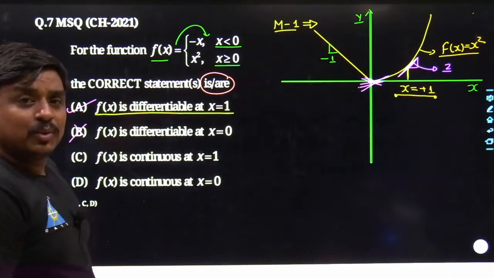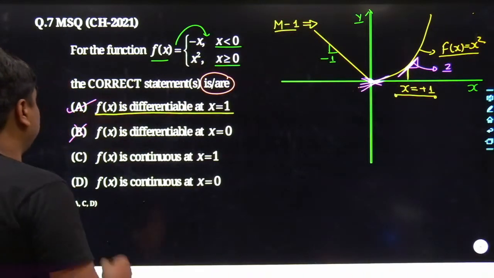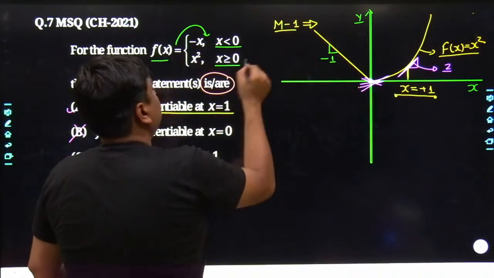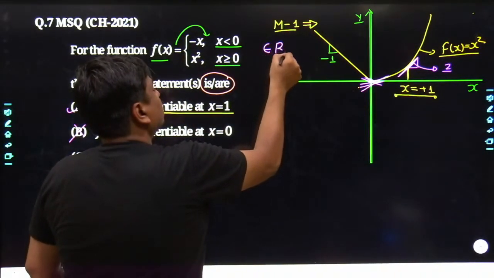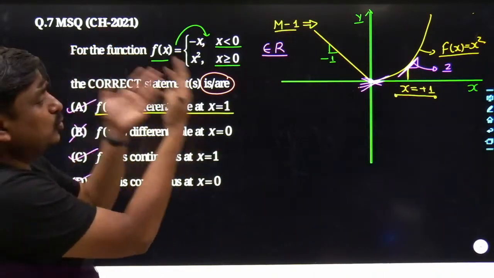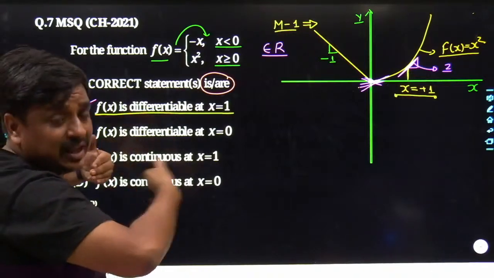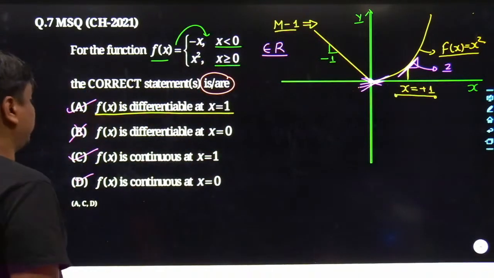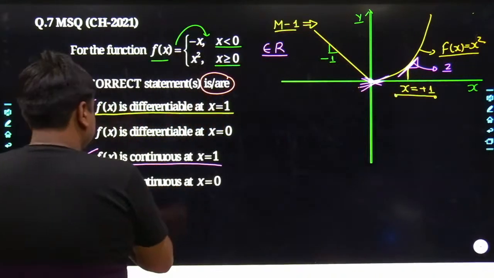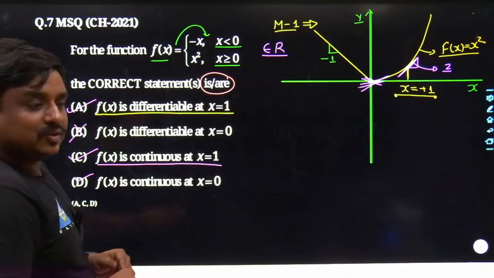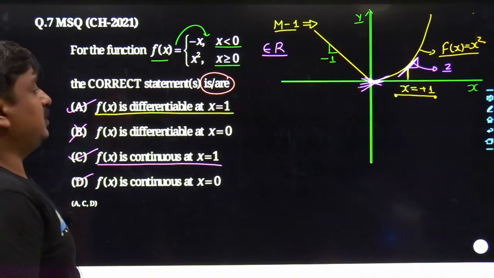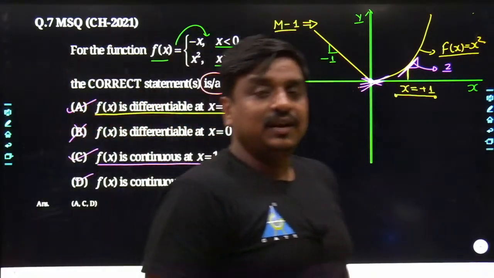Now they have been discussing continuity. My dear friends, this complete function is continuous for all possible real values of x. Either you include 0, or you include 1, or you include any real value of x. So f of x is continuous at x equals 1. Obviously it is, sir, and it is continuous at x equals 0 as well. So what's going to be the best answer for this given problem? Obviously the best answer is A as well as C as well as D. Agreed? A, C and D.